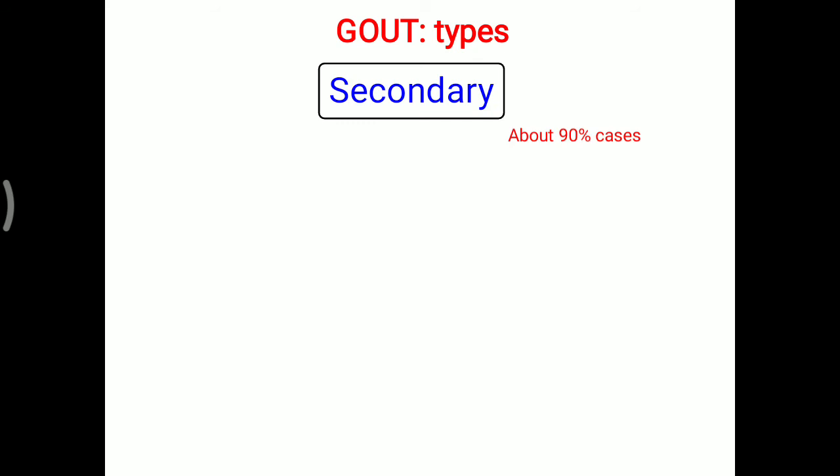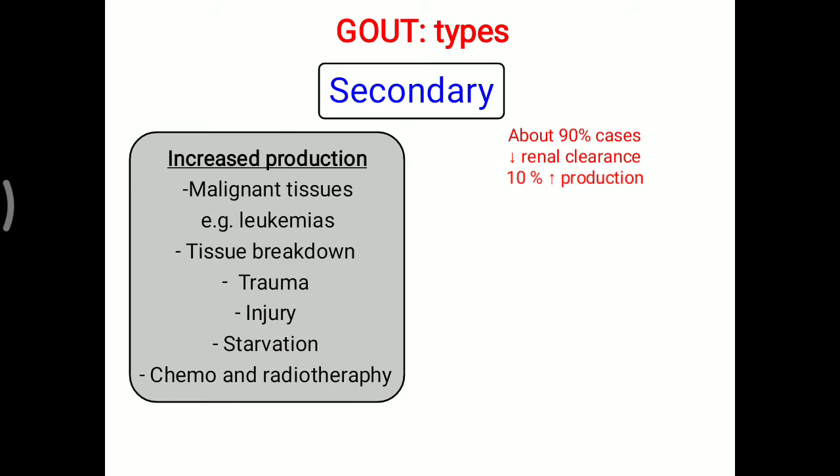Another is secondary gout. About 90% of cases are related to decreased renal clearance, while 10% are due to increased production. The conditions leading to increased production are malignant tissue like leukemia, lymphoma, tissue breakdown like trauma, injury, as well as starvation, muscle catabolism, and when chemotherapy or radiotherapy is given. Then also this hyperuricemia is observed, and that can lead to gout type of symptoms.